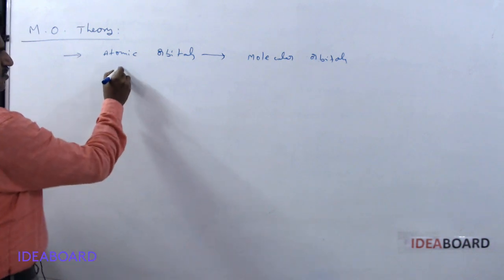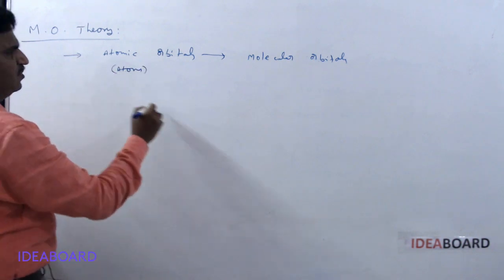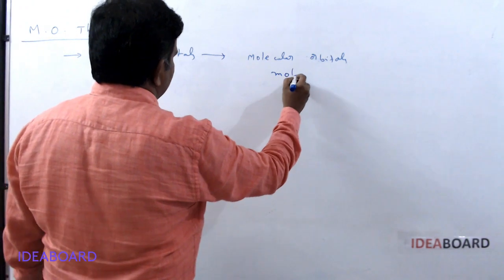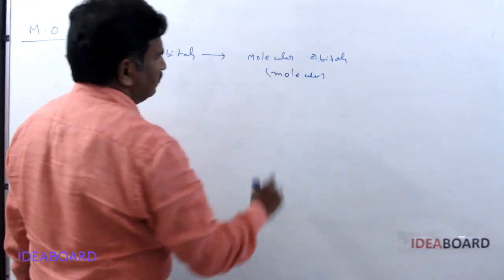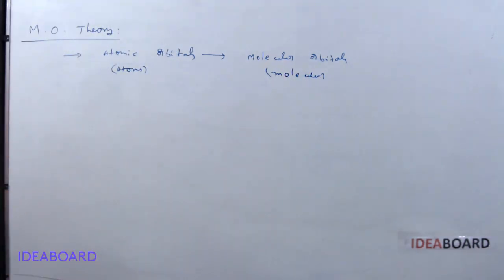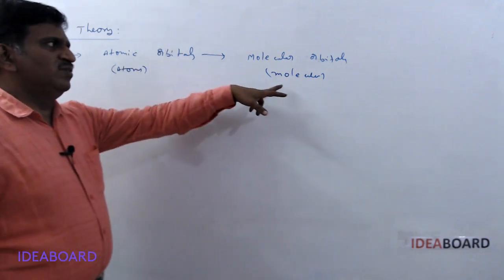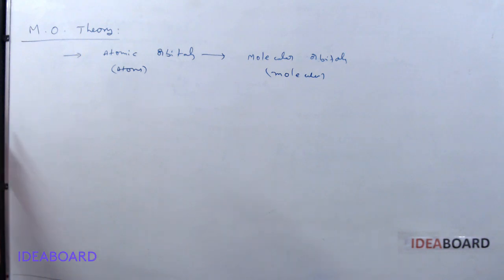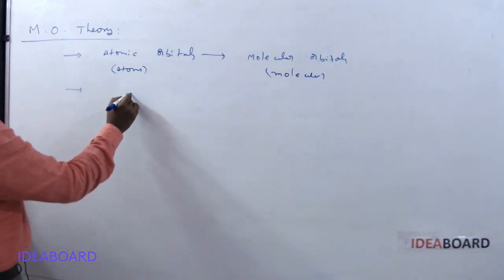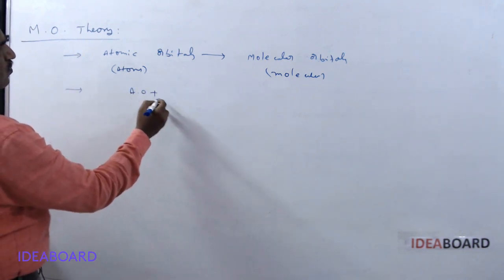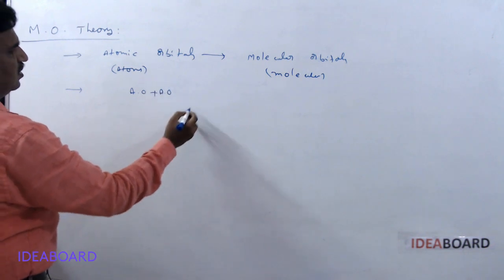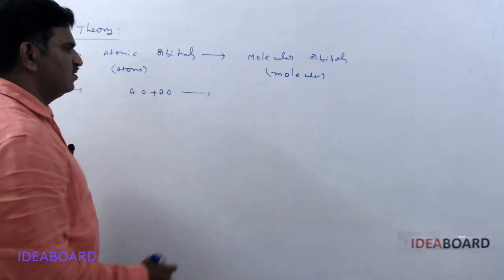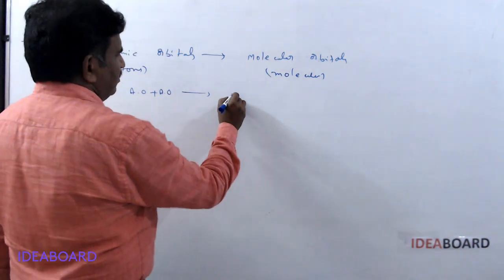When atoms are considered, we have atomic orbitals. When molecules are considered, we have molecular orbitals only. When atoms combine to give molecules, the atomic orbitals of one atom and the atomic orbitals of the other atom combine to form molecular orbitals.